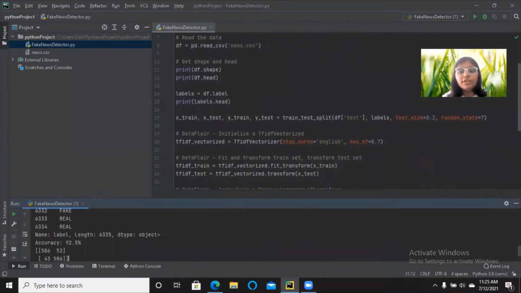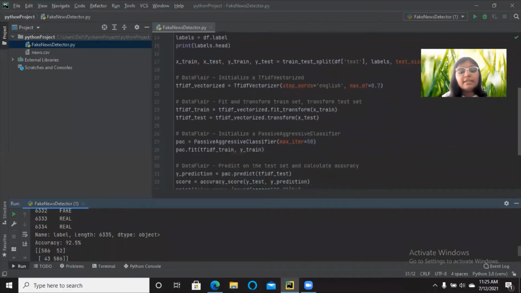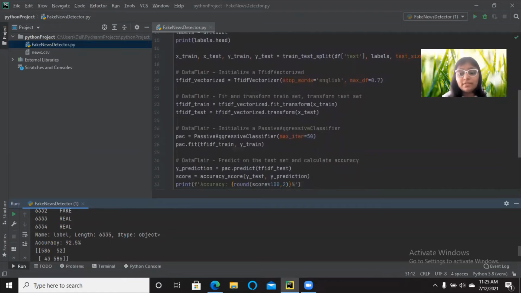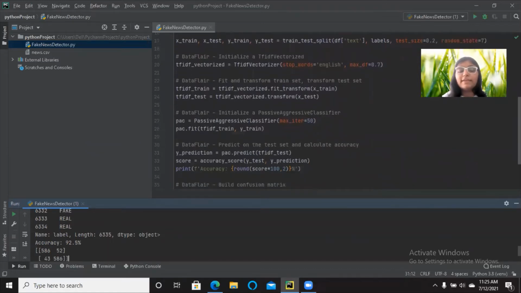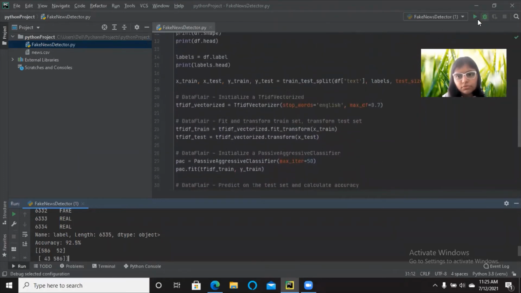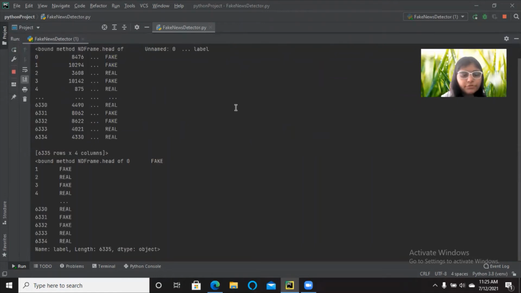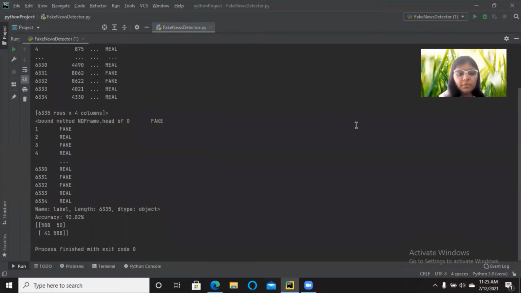So the code is not really a big code. It's a really small code and it looks really small, but it does a really big task for us, which is detecting fake news. Now I will run this code and then we will see the output. So these are the fake and the real news numbers. It's also giving me the numbers. So it could detect the fake and real news with an accuracy of 92.82%, which is a pretty high accuracy.